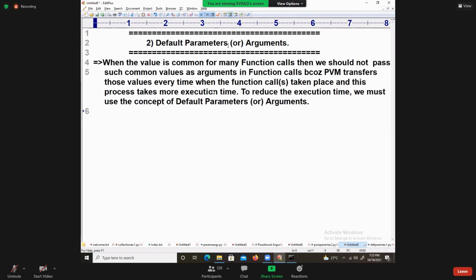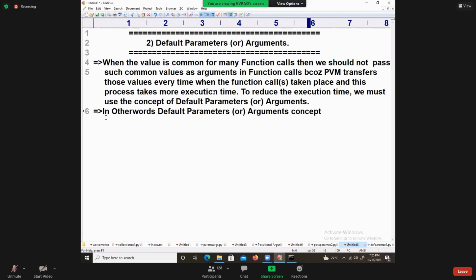So, in other words, the default parameters concept says that common values must be taken as a key comma value pair in the function heading. Last point, I will write the concept in other words. Default parameters are arguments.